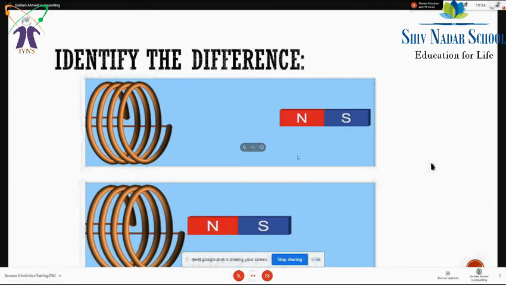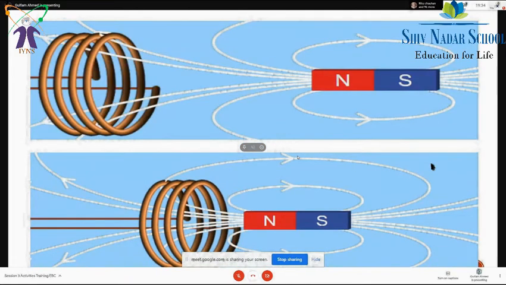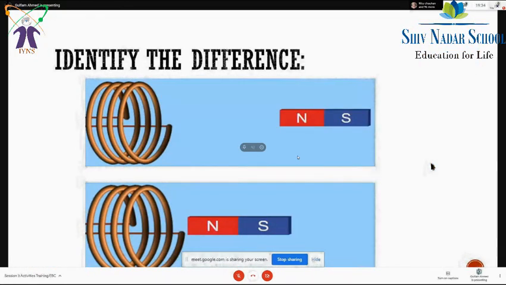Sir, in the upper diagram, I think the flux should be lower because there are fewer lines of the magnetic field passing through the coil, and in the lower one, the flux should be higher because there are more lines of the magnetic field interacting with the coil. Good. Wonderful. Anyone else who wants to add to this?